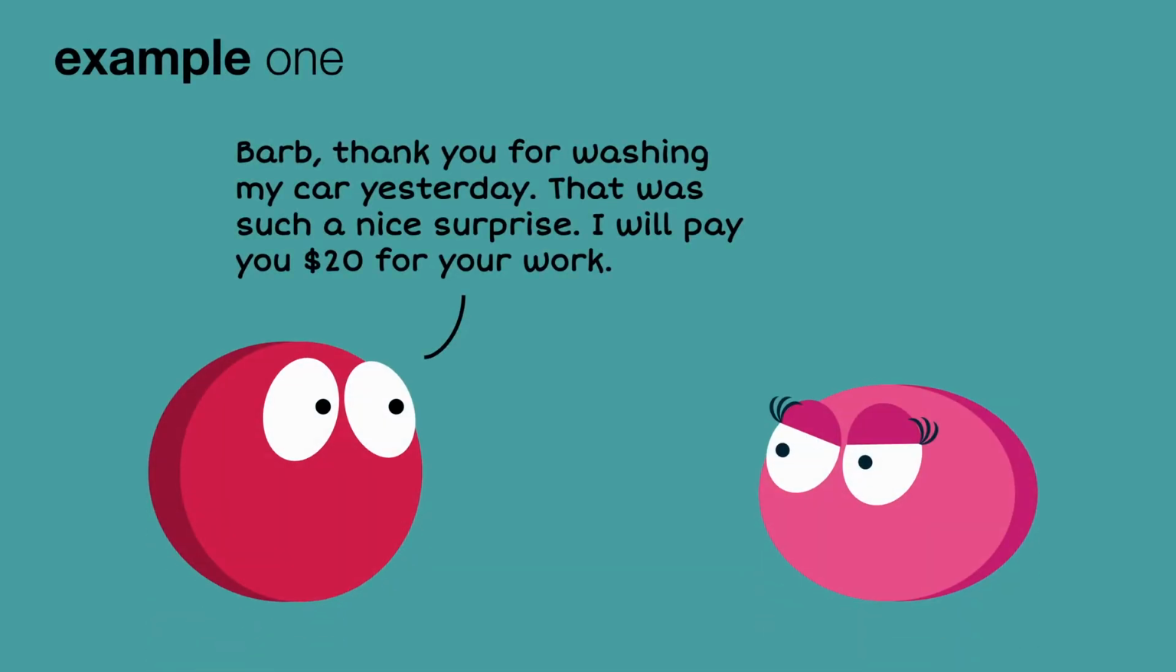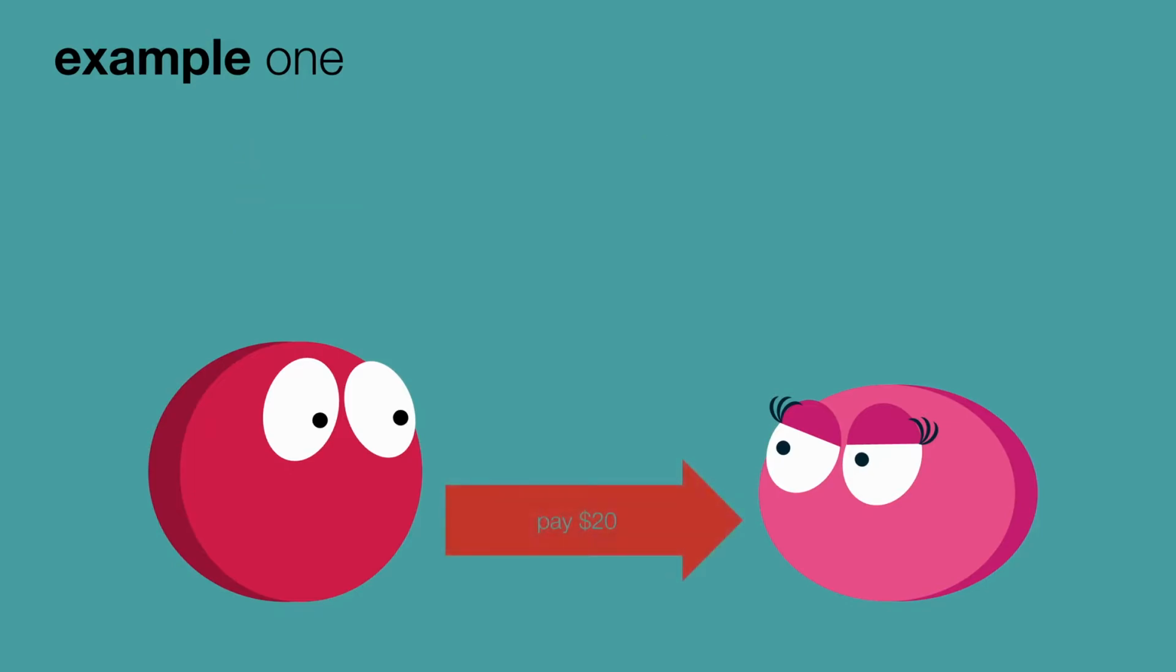Bob says, "Barb, thank you for washing my car yesterday. That was such a nice surprise. I will pay you $20 for your work." So we have a promise, right? We know we have a promise from Bob to pay Barb $20. And Barb has done something in the past, right? She has washed Bob's car and she says, "Oh, you're welcome." And the question is her washing of the car in the past and Bob's recognition of that, is that consideration for his promise to pay her $20? And the answer is no, right?